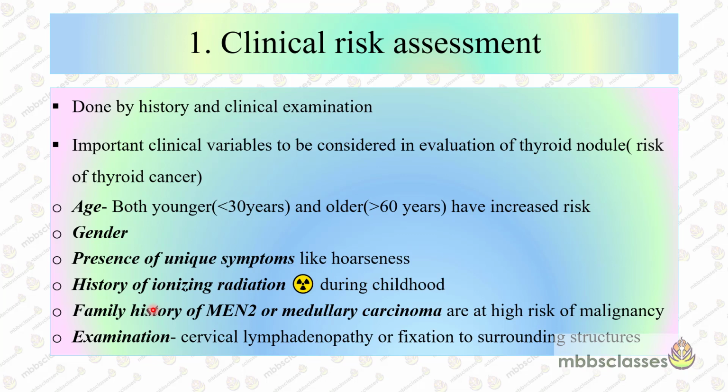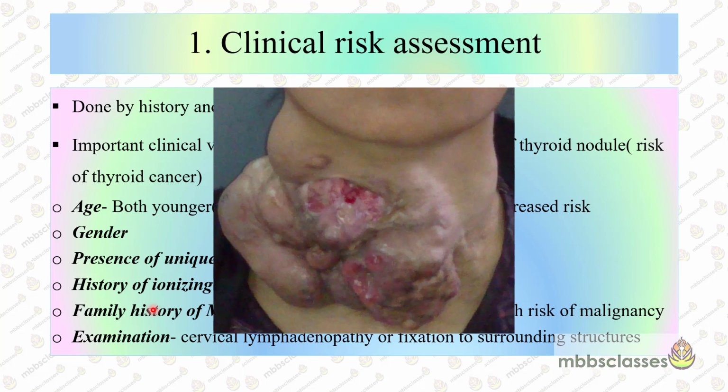While examining the patient, if you find palpable cervical lymph nodes, or if there is any fixity to the surrounding structures, then they are definitely highly in favor of malignancy of the thyroid. But if the case is something like this, with a proven mass arising from the thyroid gland with ulcerations and showing adherence, then this is a definite malignancy of the thyroid gland area.